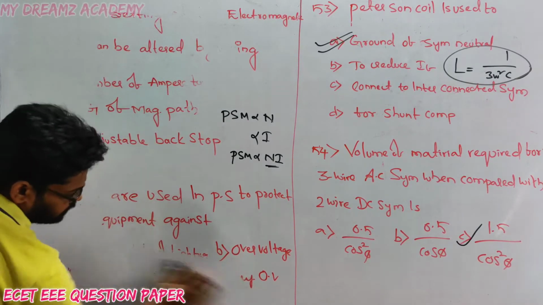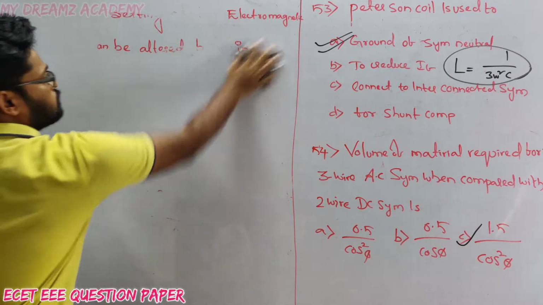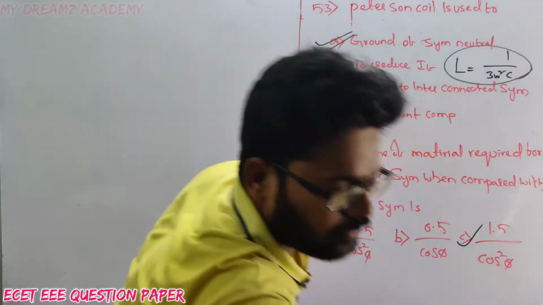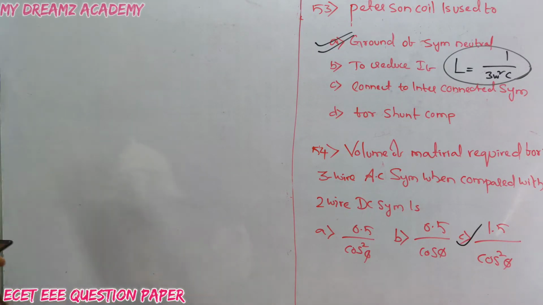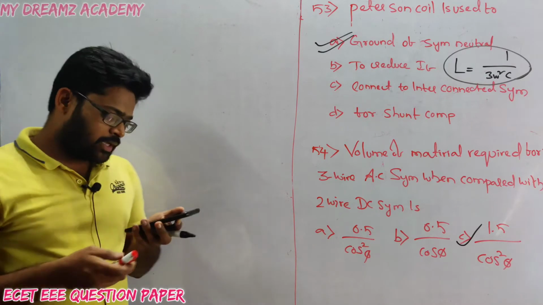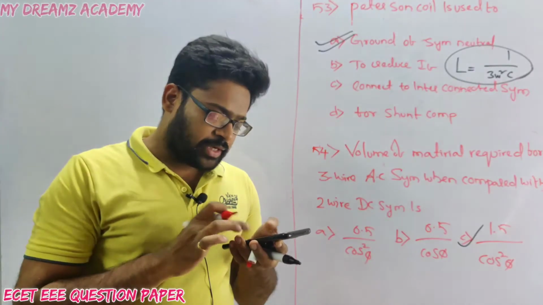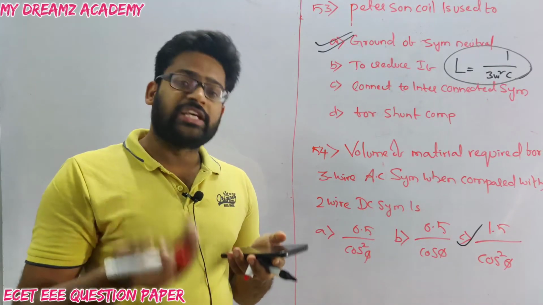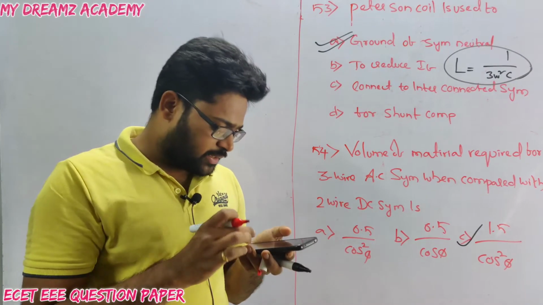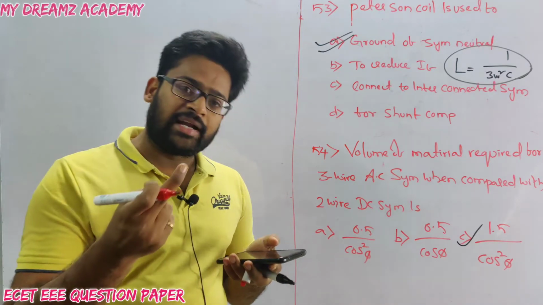Question number 55. A uniformly loaded DC distributor is fed at both ends with equal voltages, in comparison to a similar distributor fed at one end only.